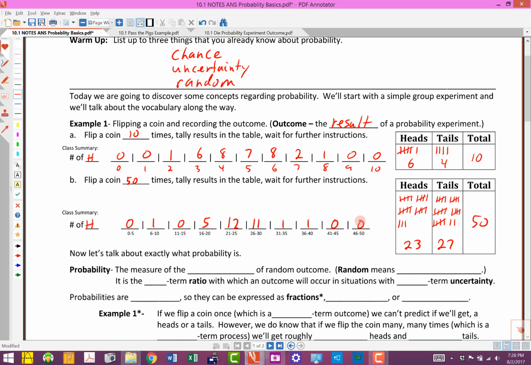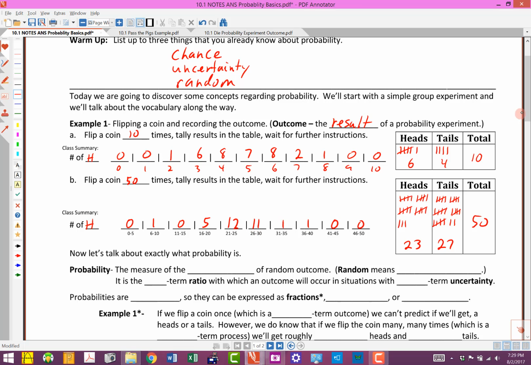So here are the results, and think about where yours turned out. If you did this, you probably ended up somewhere in this range right here. I also want you to take a look at how these are distributed. There were a couple people that were way out toward the end here, but most of them were bunched in here, and even more so right here. Most people were between 21 and 30 heads.